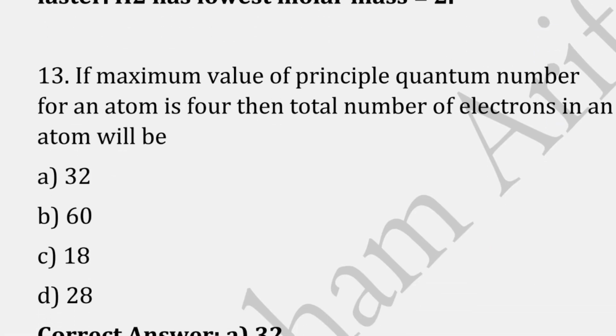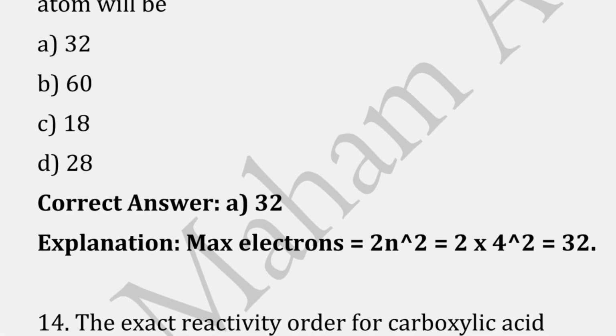If maximum value of principal quantum number for an atom is 4, then total number of electrons in an atom will be. Correct answer is option A, that is 32. And you will calculate this by the formula of 2n square.